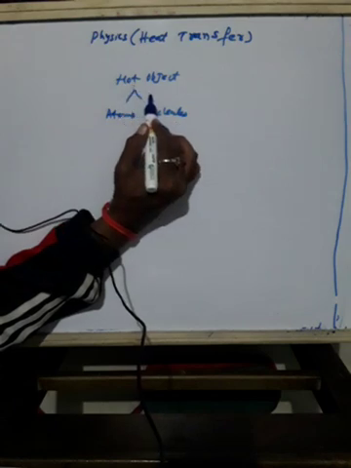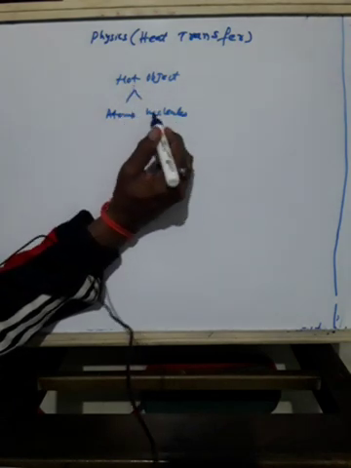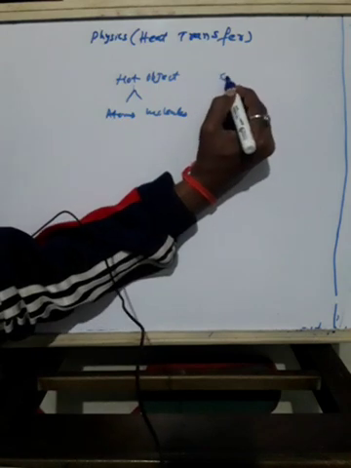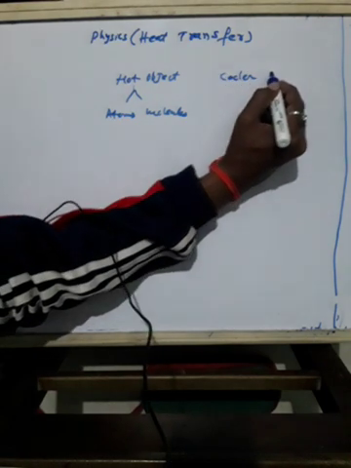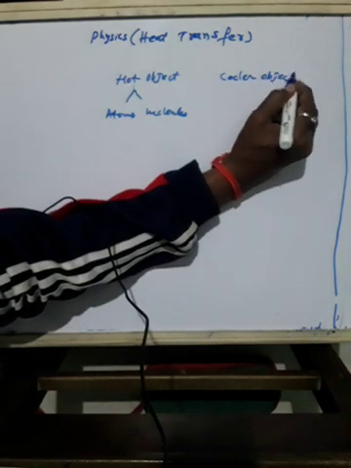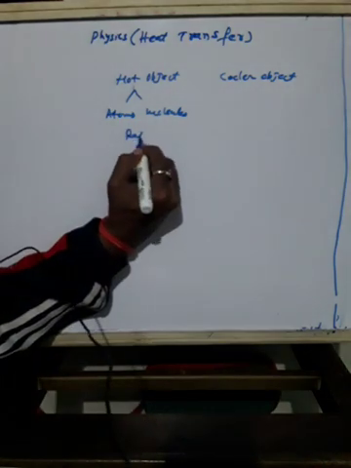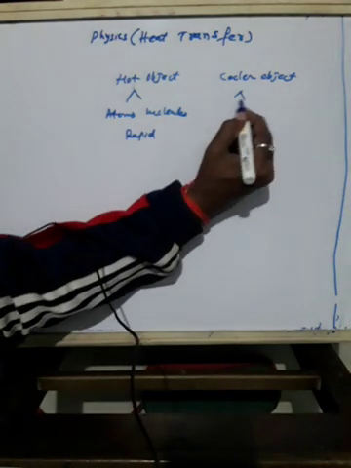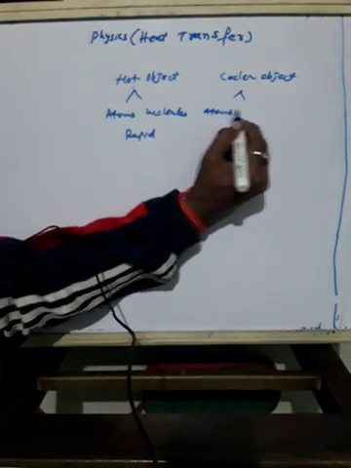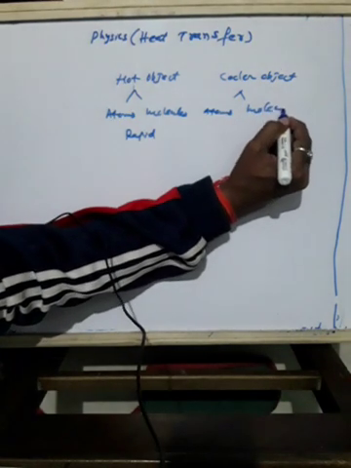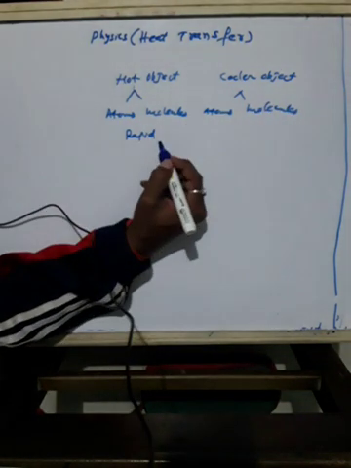Whereas they move slowly in a cooler object. The same atoms and molecules: here they move very rapidly, and here they move very slowly.